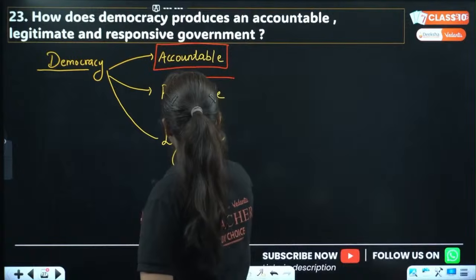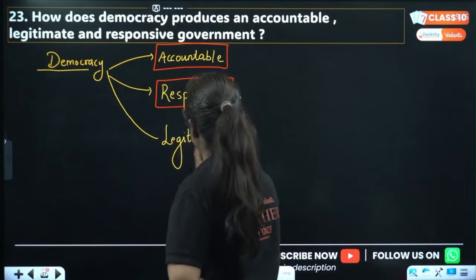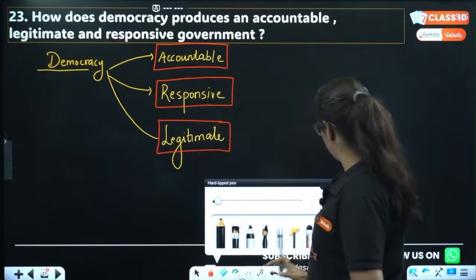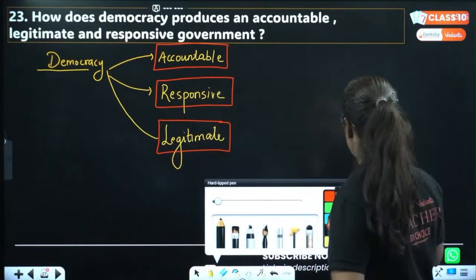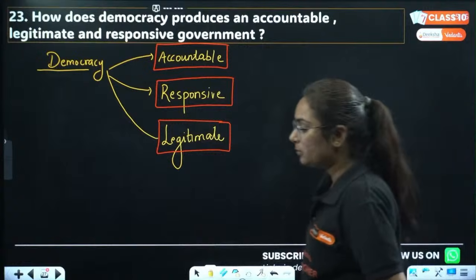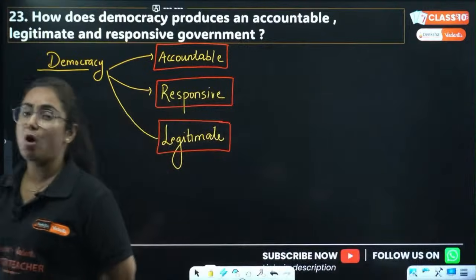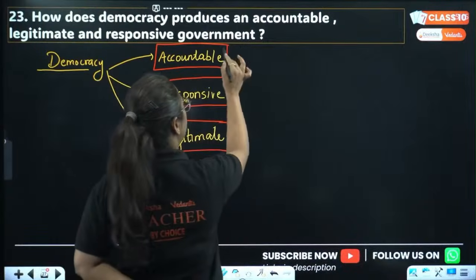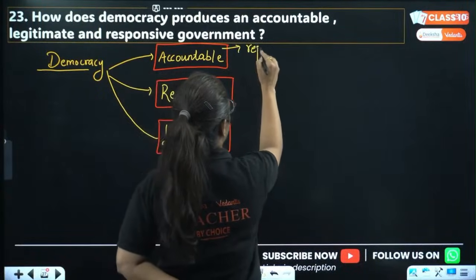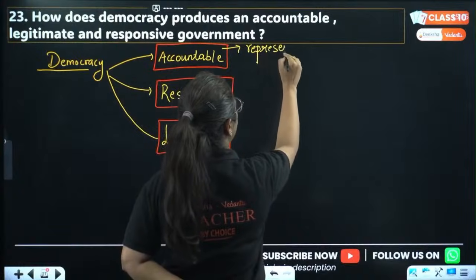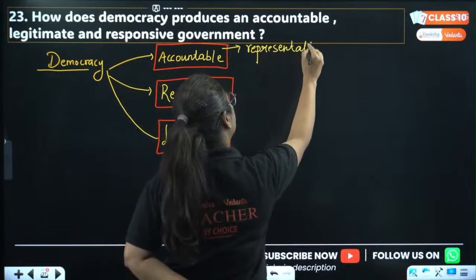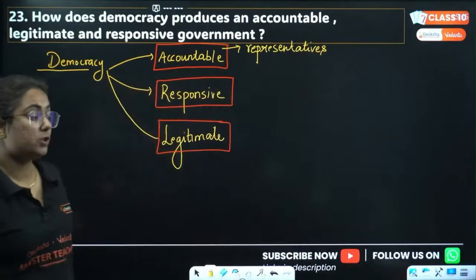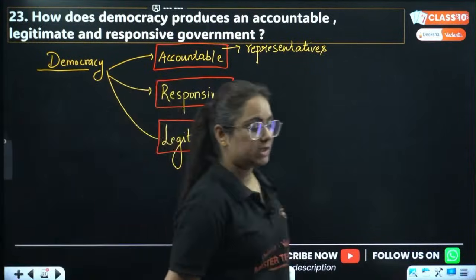Now when we talk about accountable type of government, my dear students, we should discuss it. In a democratic setup, everything is based upon representatives, because we as individuals cannot directly be part of democracy. Hence we choose our representatives.